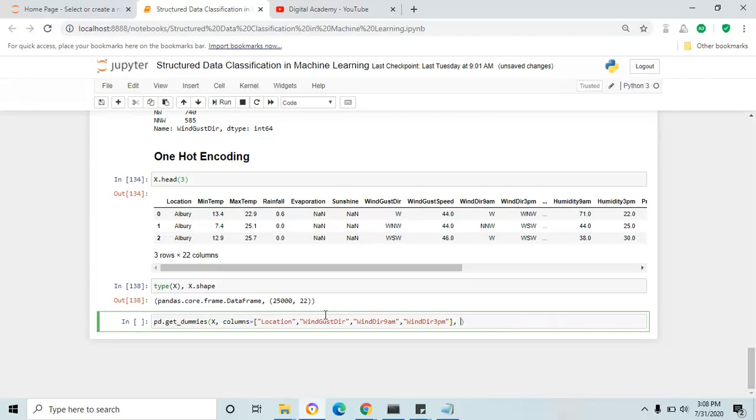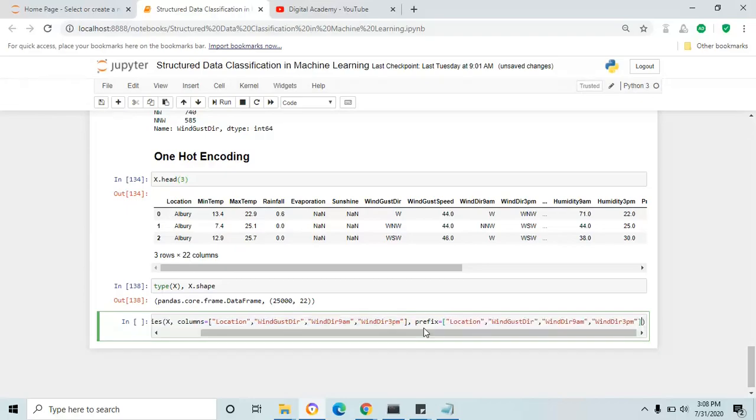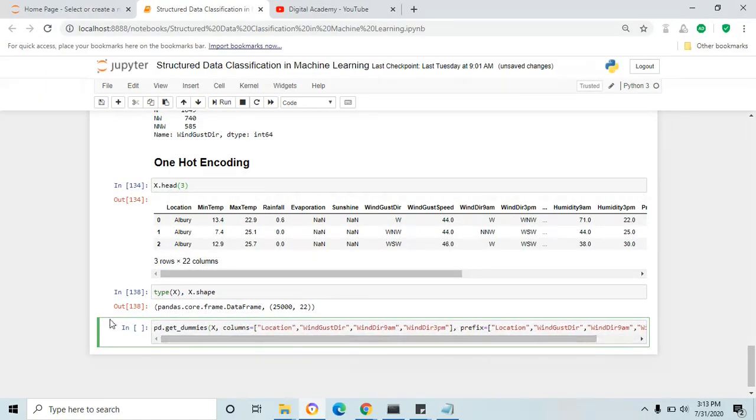After that, you have to mention the prefix. Same: Location, WindGustDir, WindDir9am, WindDir3pm. Because once you convert a categorical column to integer columns, you need to understand which columns are newly added based on the categorical column values, so that the location prefix gets added for all the values available in the location column. Likewise, each column value gets the column name as prefix. Fine. And I'm going to assign a variable to store the updated data frame.